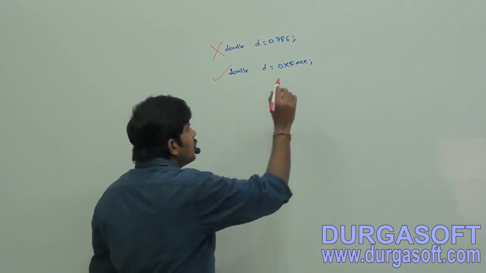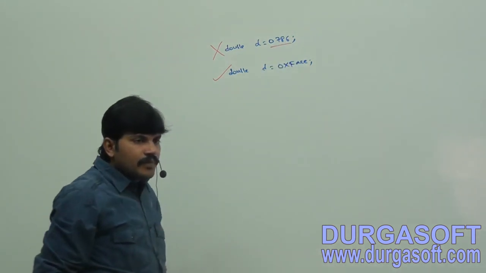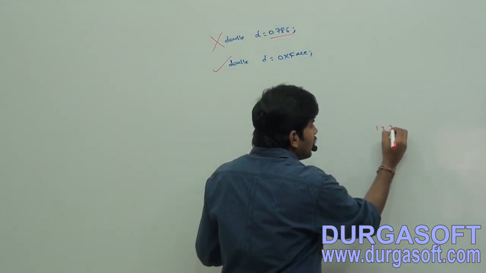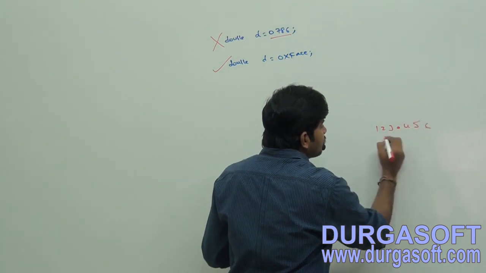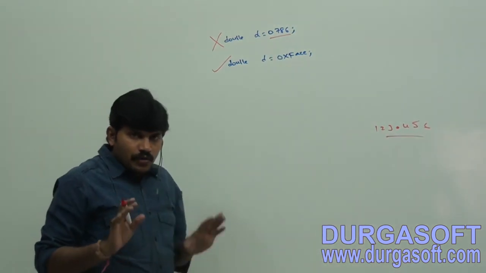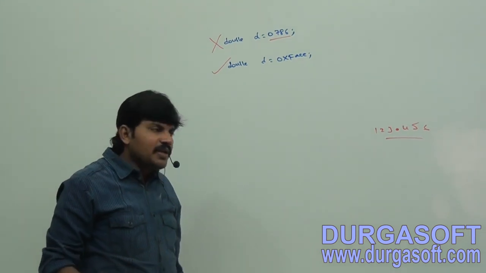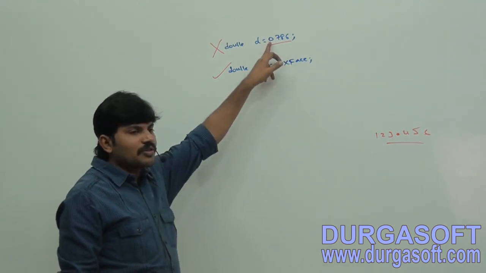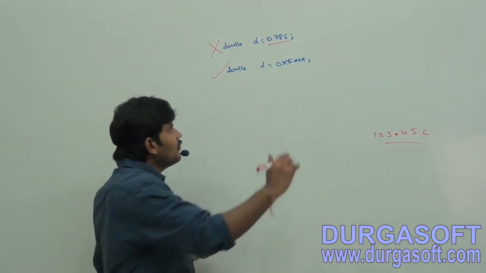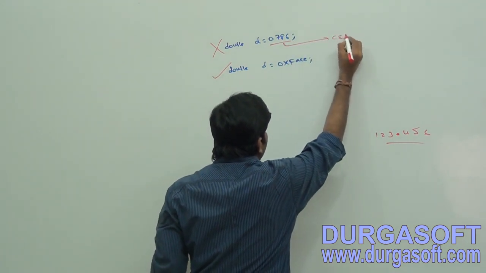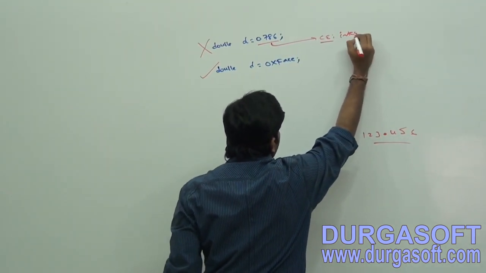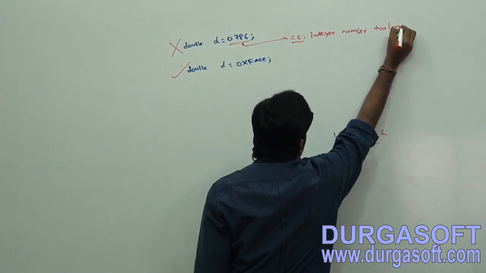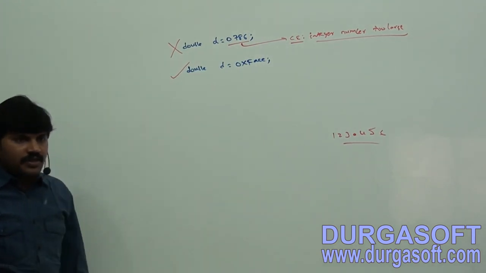Who told you it is floating point literal? When we say that a literal is the floating point literal, the point should be there. If a point is not there, by default it is treated as what? Integral. Integral literal starts with 0 means what? Octal. Octal means 8 is not allowed. The compiler will say integer number too large, like compilation error we will get.